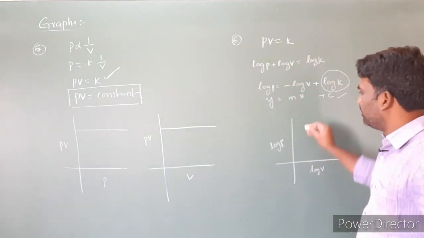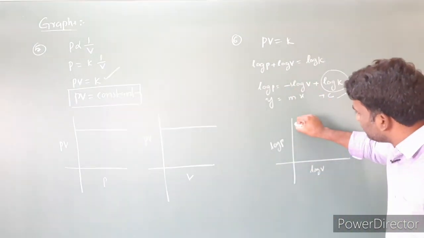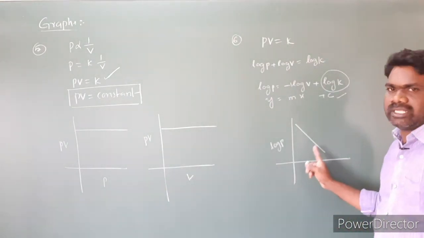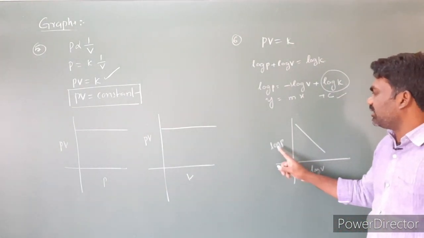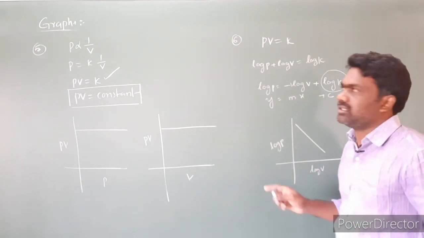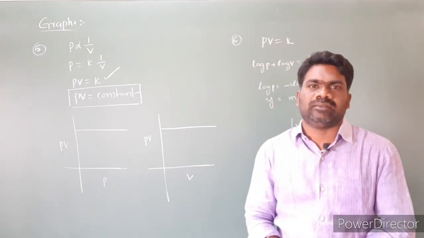Imagine any value, the slope is negative, so you will get a line like this with negative slope. This is the log graph, log P against log V. This is another graph. So these are the graphs for Boyle's law.